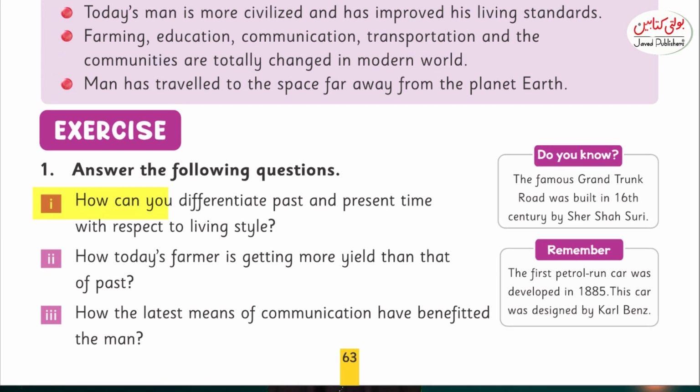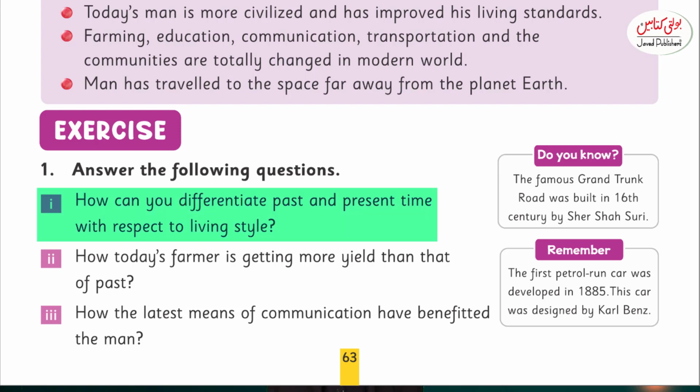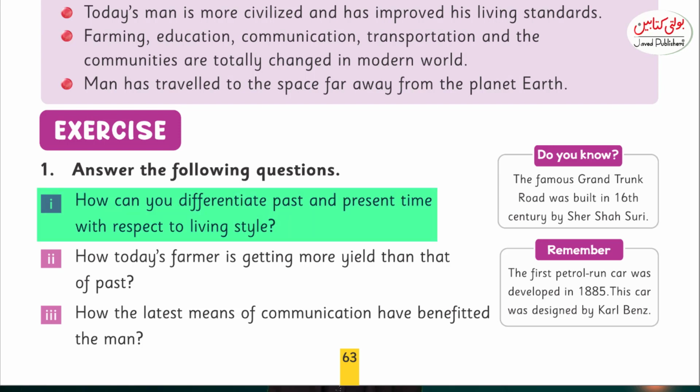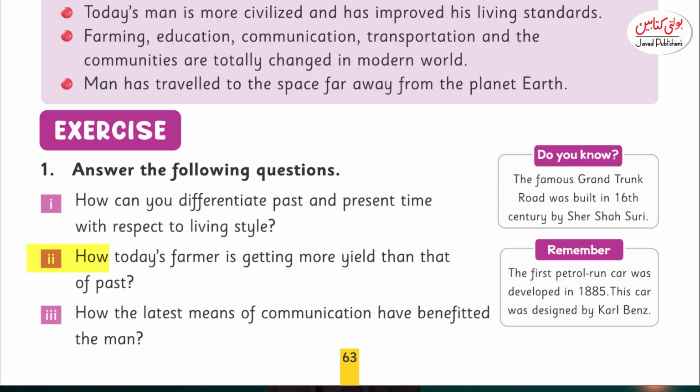How can you differentiate past and present with respect to living style? In the past, man lived in jungle and caves. He used to eat leaves, fruits and raw meat as food. If we talk about the present, then we have more facilities, more transportation facilities, and the houses are well equipped and furnished.